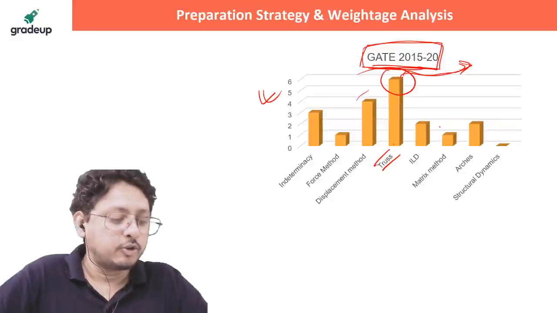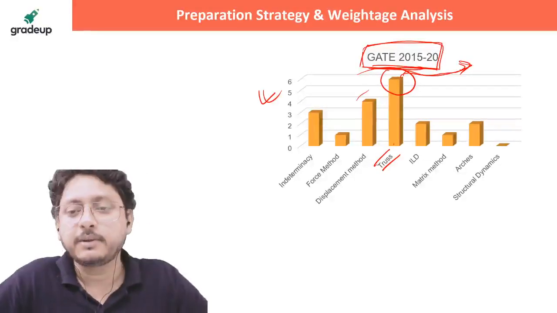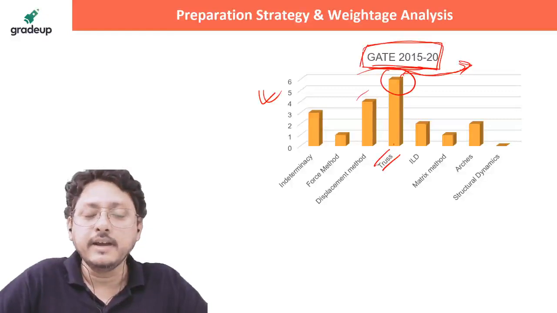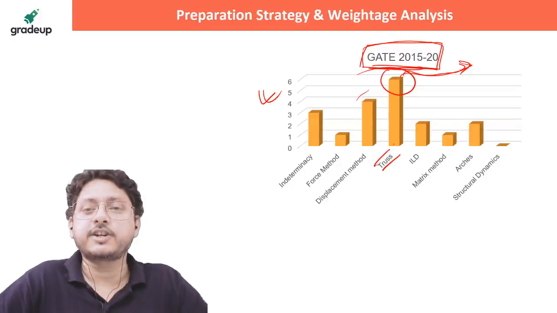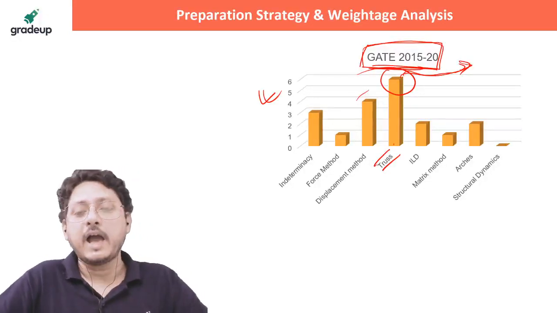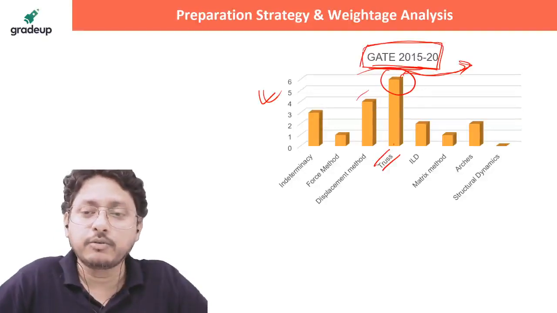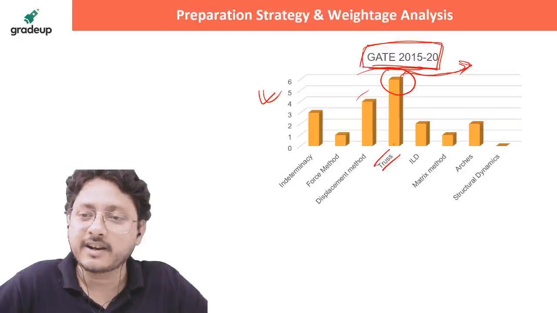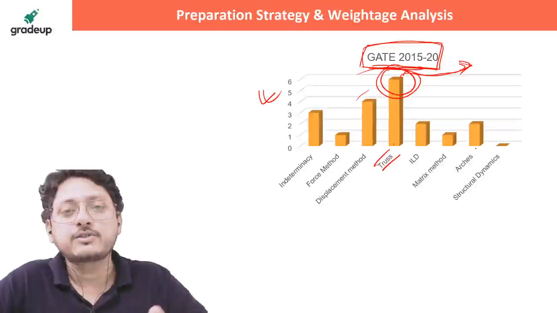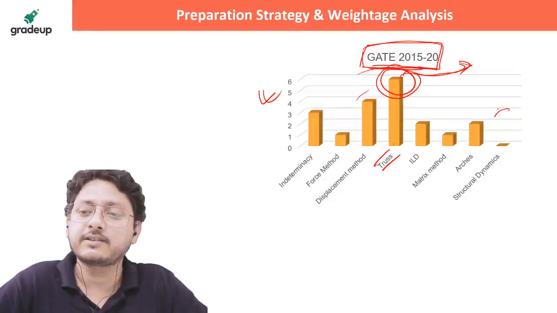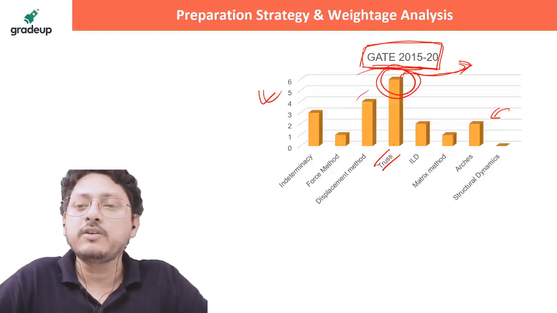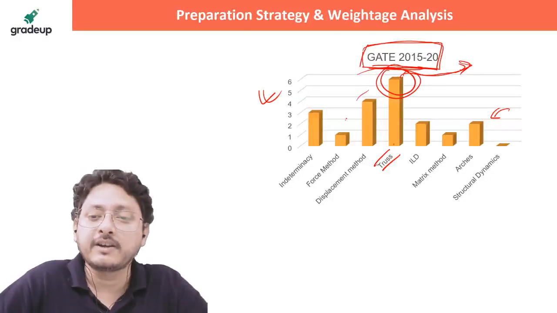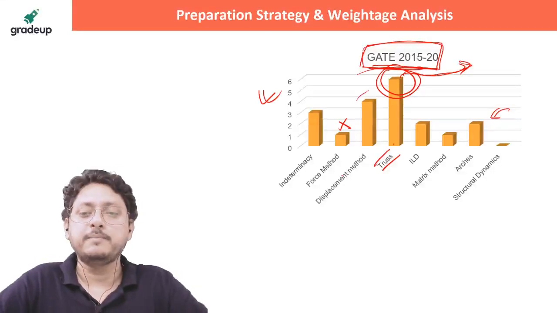Truss means the joint method, section method, zero member forces. Then next, the deflection of the truss due to temperature rise, due to lack of fit, or due to some external forces. These things you cannot leave. And I have seen for the past 2-3 years that they have asked a lot of questions from arches. They have not asked many questions from force method, so you can avoid it, no problem. That's what I'm telling.